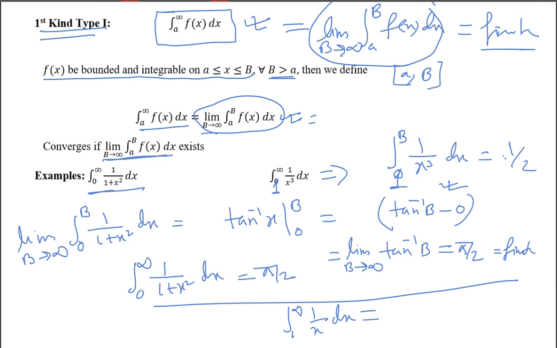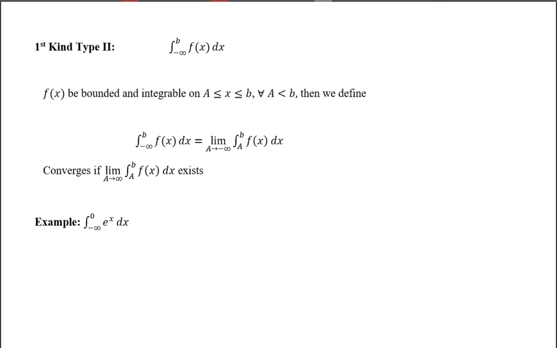But here you can say that if something is not convergent, then it will be divergent.